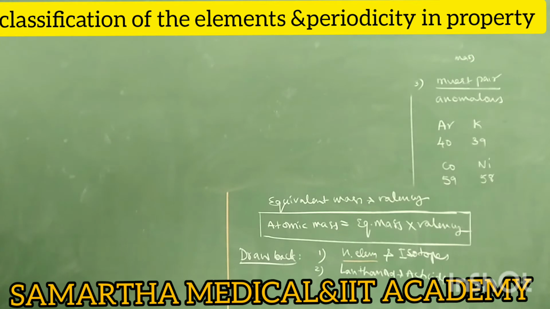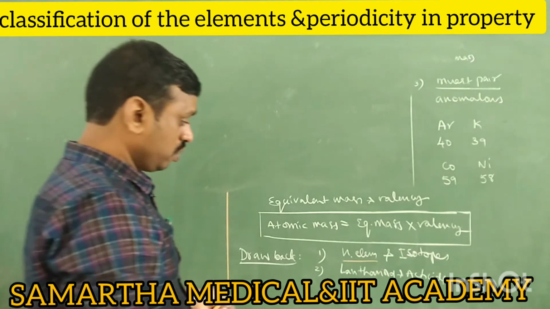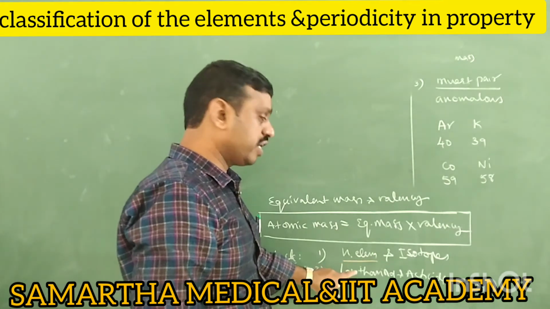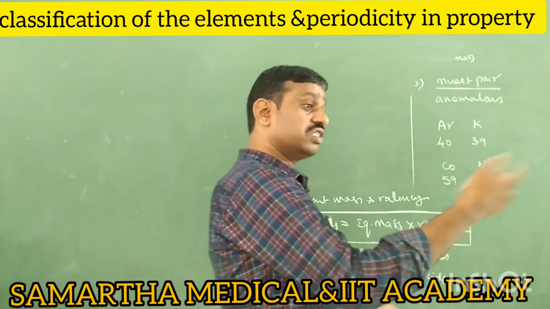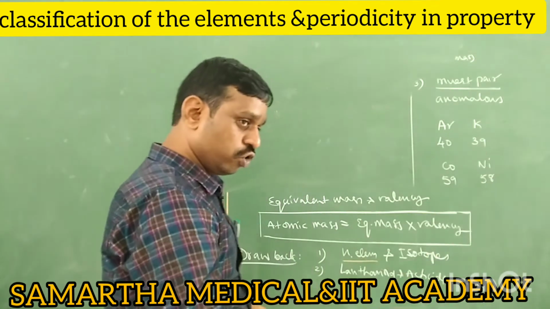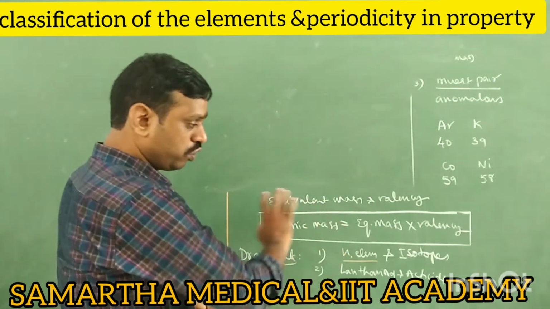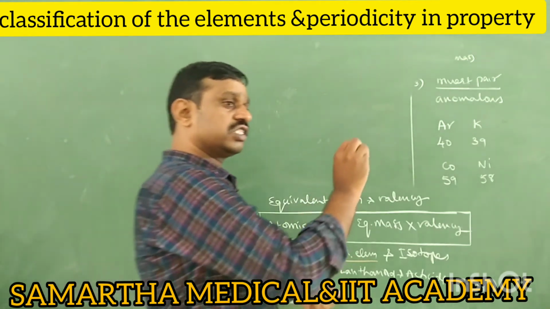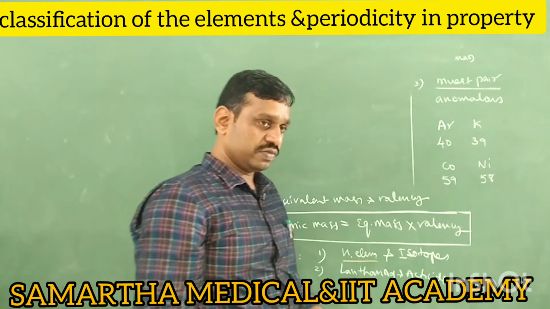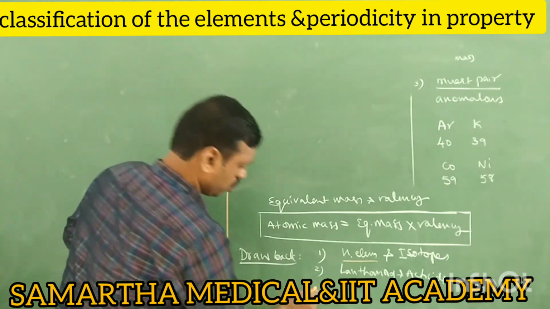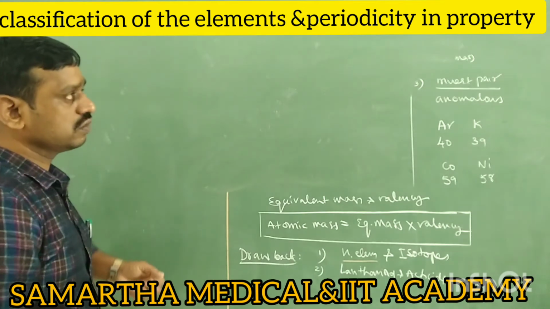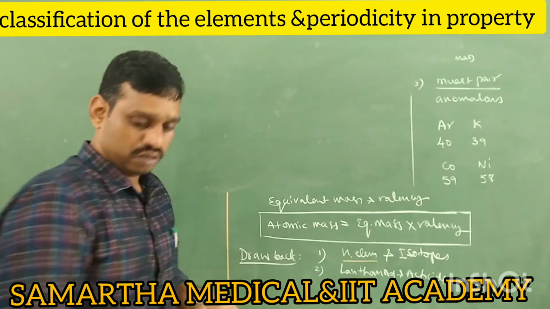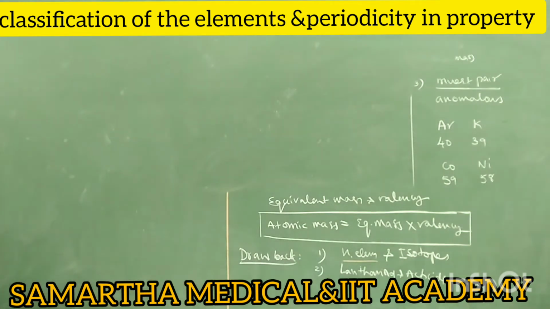And one more is noble gases also. In this periodic table there is no position for noble gases. It means even though noble gases were discovered before his classification, in his classification he did not give them positions. Therefore, noble gases are not placed in a proper position.